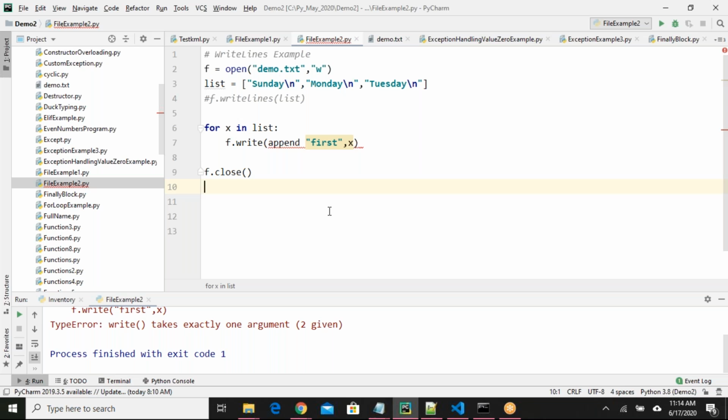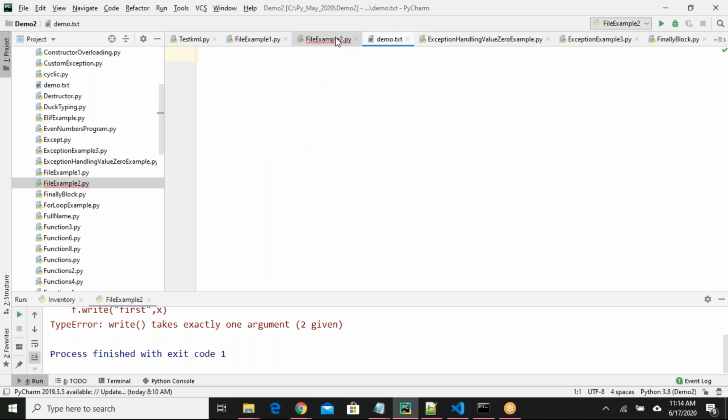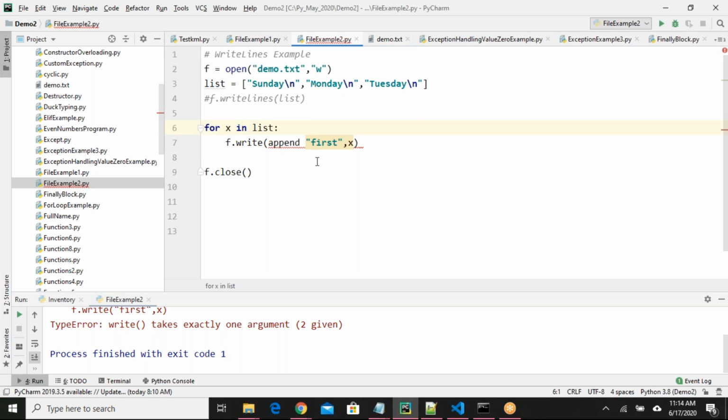Sir, can we use one more loop inside the for loop for 1, 2, 3? What loop? You tell me. I don't want 1, 2, 3, brother. That is what I'm saying. I simply want first Sunday, first Monday, first Tuesday. That's it.